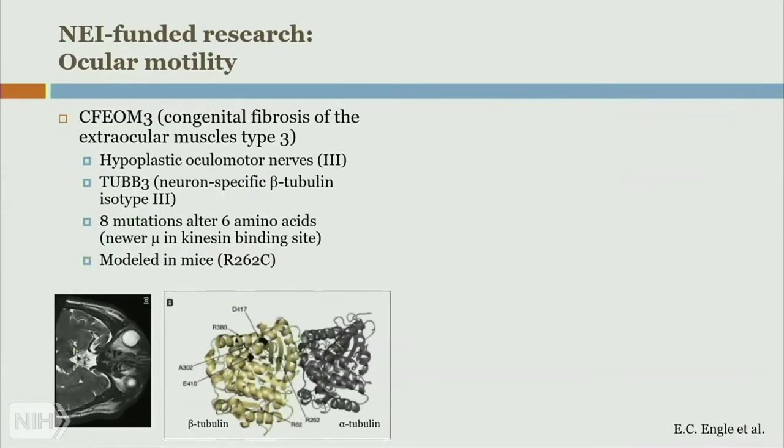When they mapped the mutations, they found that it actually affects the tubulin beta gene. And this tubulin is neuron specific. They identified a number of mutations that affect a number of different amino acids, including some, at least among the newer identified mutations, in the kinesin binding site. And so they wanted to model this. They picked one particular mutation, the R262C mutation, and modeled it in mice.